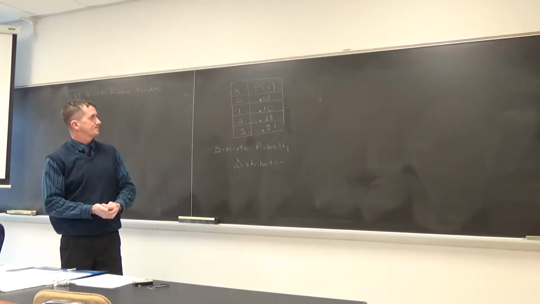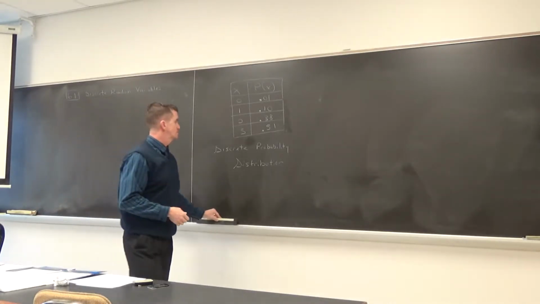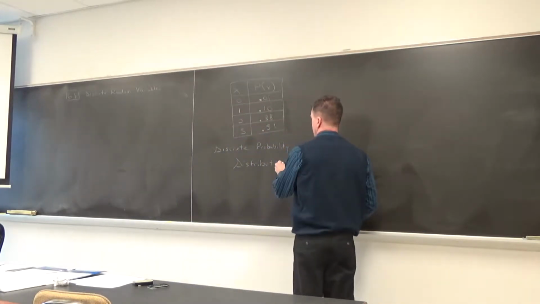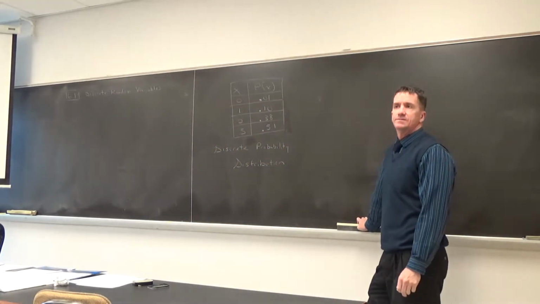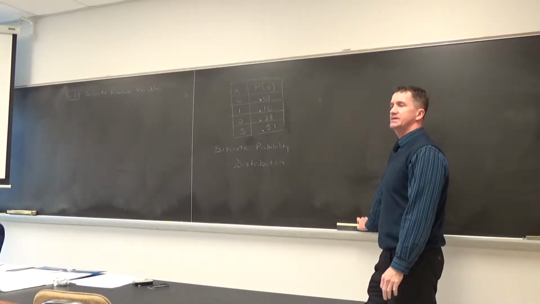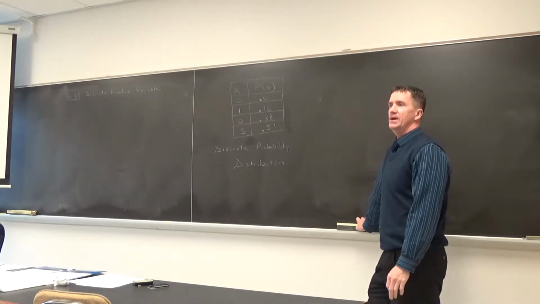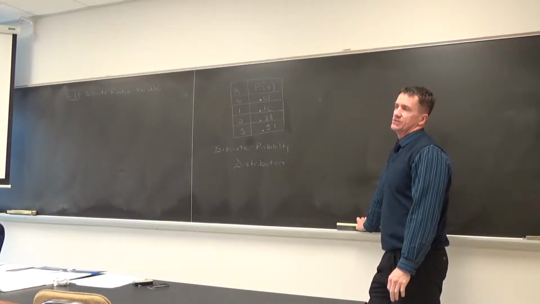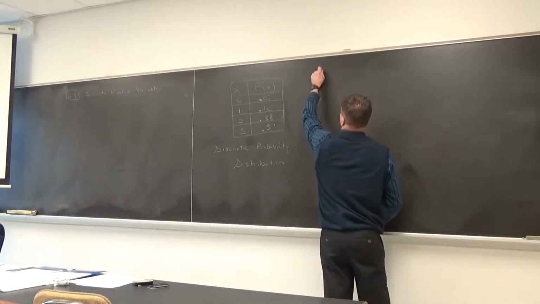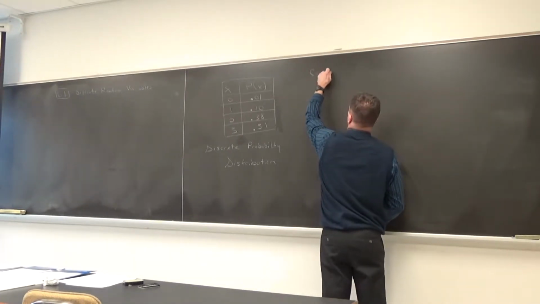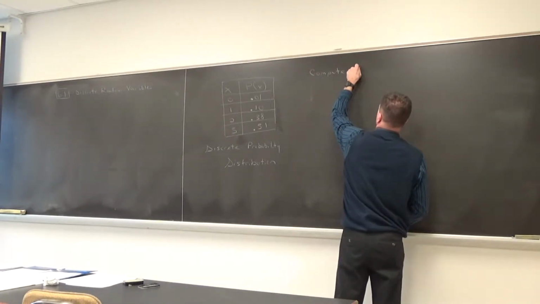All right. And what we're going to do with this discrete probability distribution, we're going to compute the expected value. If they're going to get 3 attempts at the basket, how many baskets do we expect the individual to make? So let's compute the expected value.